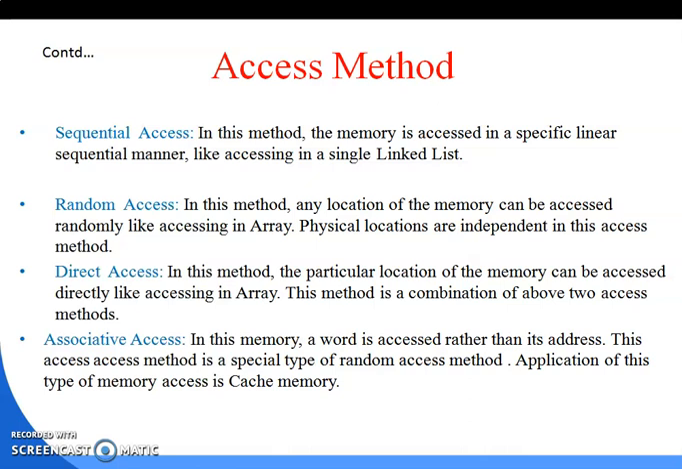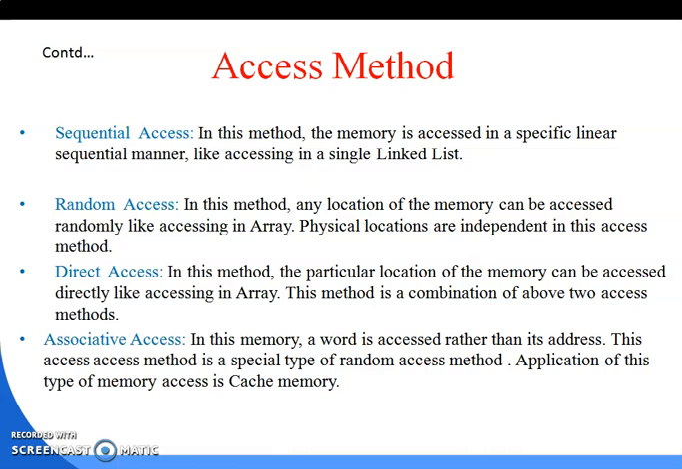Next is direct access. Direct access is the combination of the above two processes, sequential and random. In this method, a particular location of the memory can be accessed directly, like accessing an array, for example when you write a program in C. Suppose you want to access a direct location from the array, then you can access the data from that location directly. So that is known as the direct access method.